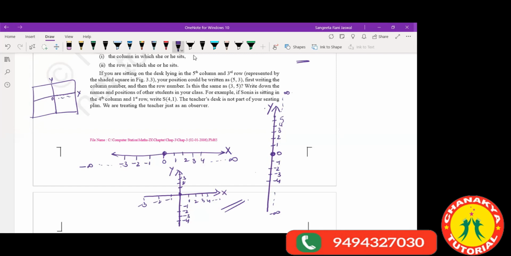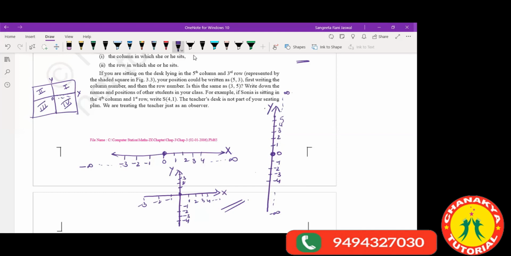Now what will this axis do? This axis has divided this blackboard, this square board, into 4 equal parts. 1, 2, 3, 4. This was a plain board, no?